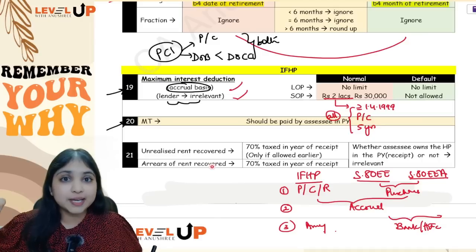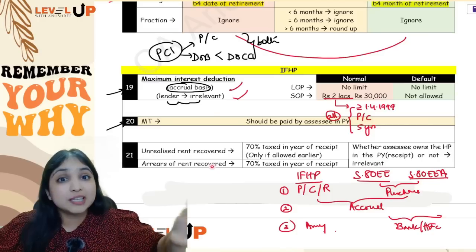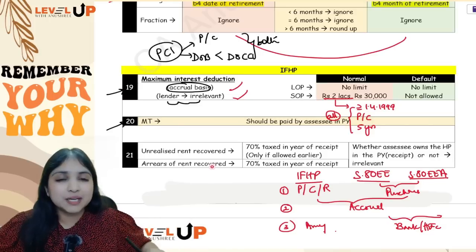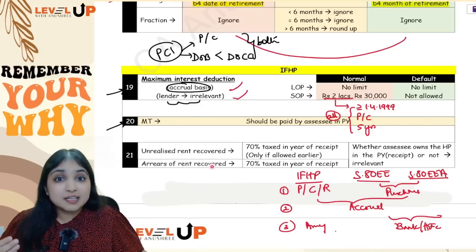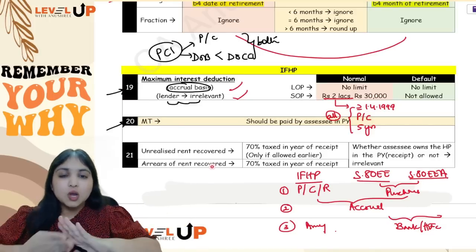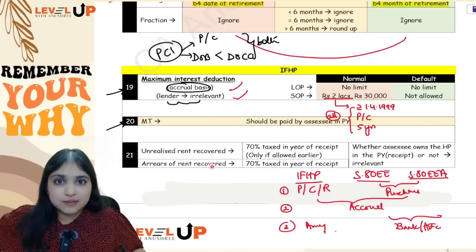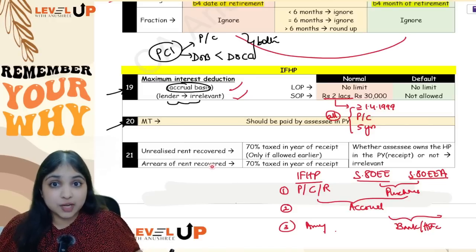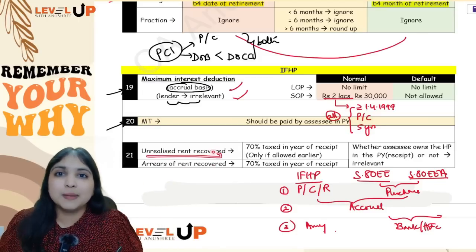Tenancy should be bona fide, the defaulting tenant should have vacated the property, or the assessee should have taken steps to get the property vacated. Then the defaulting tenant should not occupy any other property belonging to the assessee. Then the assessee should have instituted legal proceedings against the defaulting tenant. You have 4 conditions. Only if all the 4 conditions are fulfilled, only then you can subtract unrealized rent in GAV computation. Now, if you had not subtracted unrealized rent in GAV computation, then now if you are recovering unrealized rent, it will not be taxed.